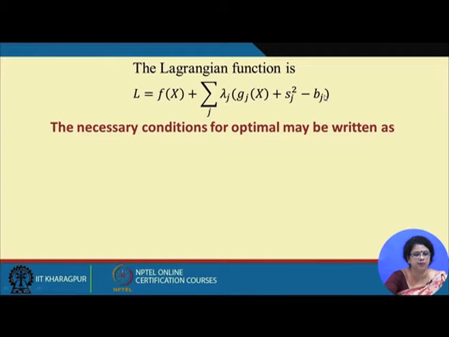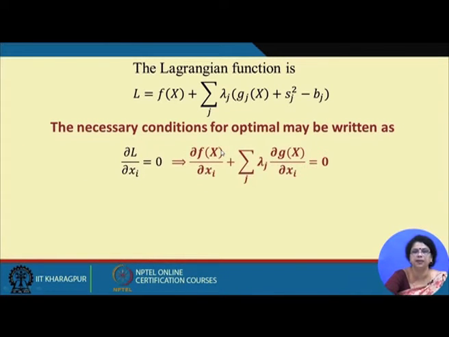How many variables are we having? We have n decision variables, m KKT multipliers, these are all lambda j's, and m slack variables which are non-negative. That is why we have 2m plus n variables now.